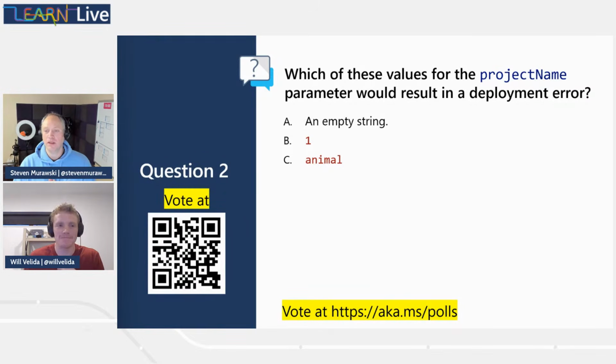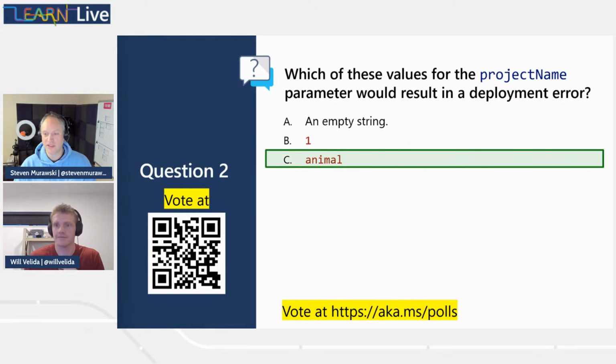Right. So our parameter validation only set a maximum length. An empty string would have been fine because we didn't specify a minimum. And 1 could be read as a string. It's a number, but it could be typecast to being a string. So animal is our problem there. So now looking at what's come in across from our audience.